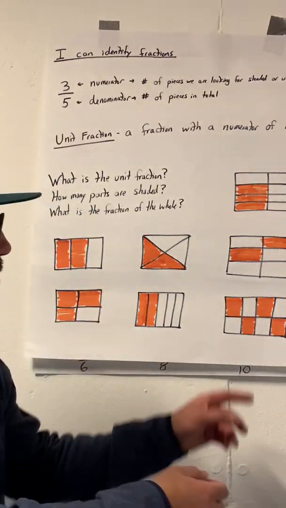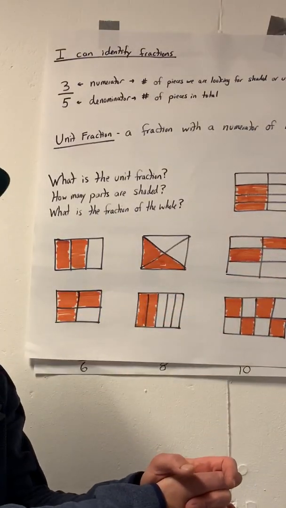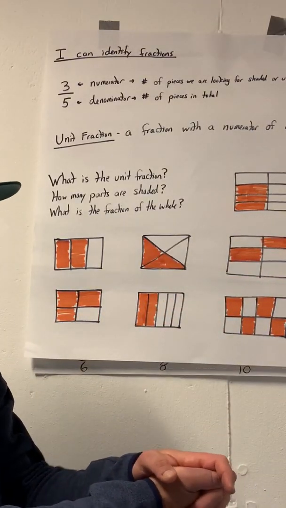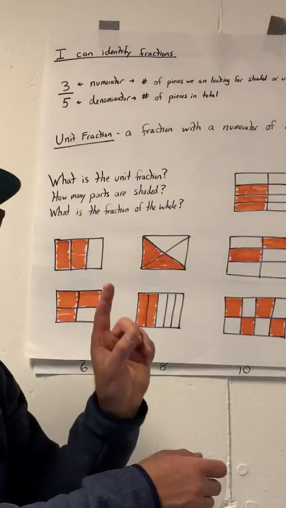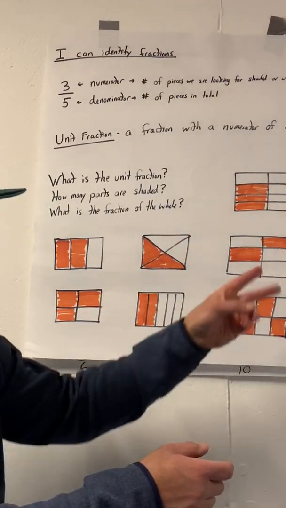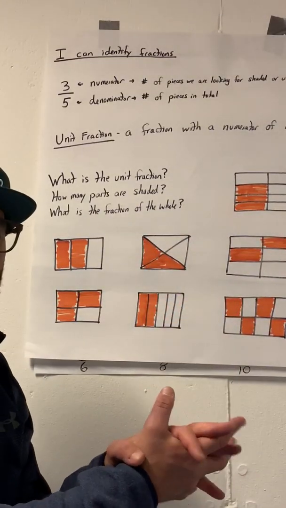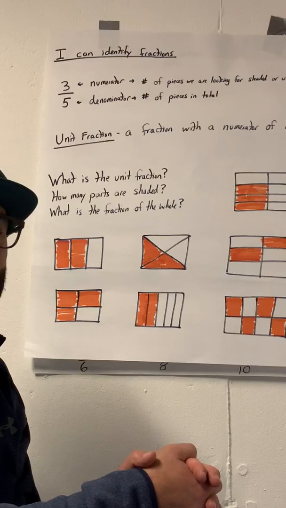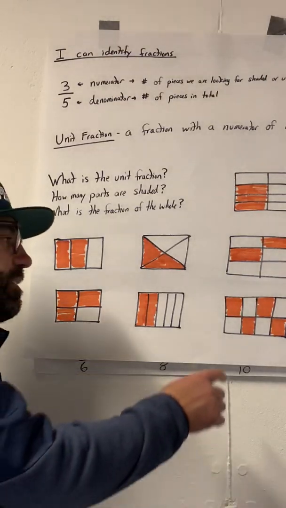Talk to it. Okay. 1, 2, 3, 4, 5, 6. So we'll call them sixths. The unit fraction would be 1/6. Shaded would be 2. So the actual fraction, we'll call it 2/6. Nice.